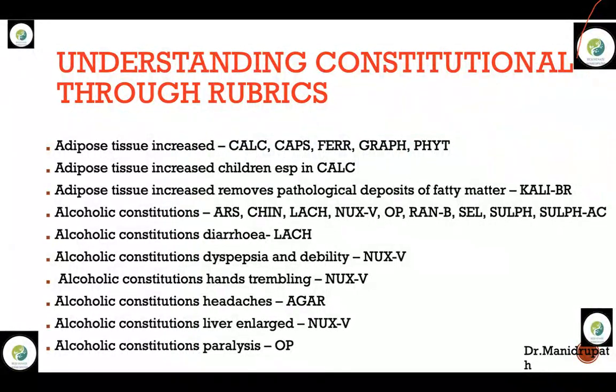How to confirm, is it Capsicum, Graphites, or Phytolacca? That is where your materia medica knowledge comes into play. To confirm Calcarea, see the constitution: fat and flabby, desires egg, perspiration on the head is Calcarea. Capsicum, more of burning nature, burning presenting complaints, along with homesickness can be Capsicum. Ferrum, anemic state of persons, dread of downward motion is Ferrum. Graphites, more of skin-prone symptoms in the past history, and they have a lot of trifles.